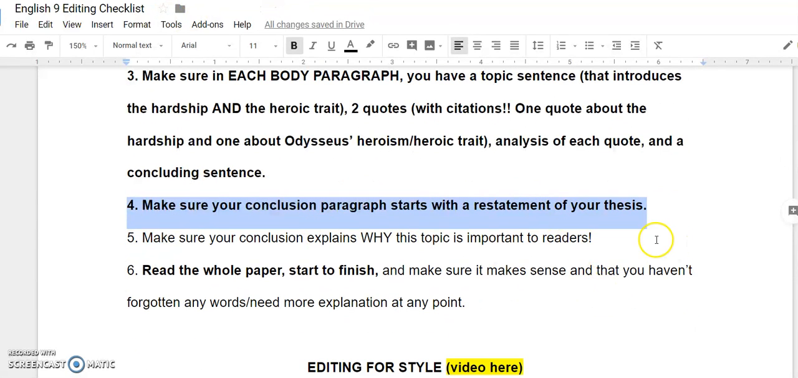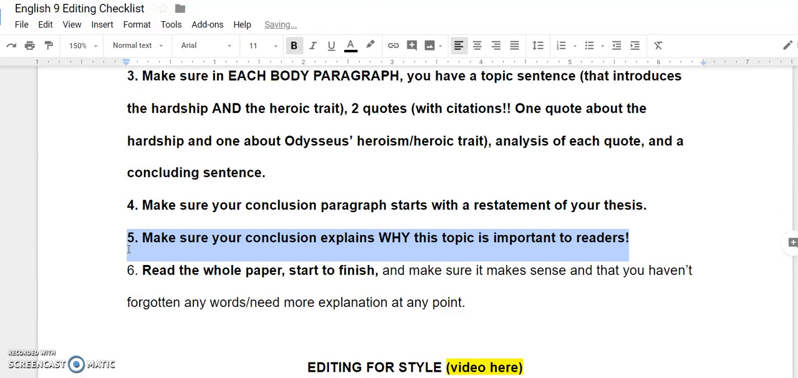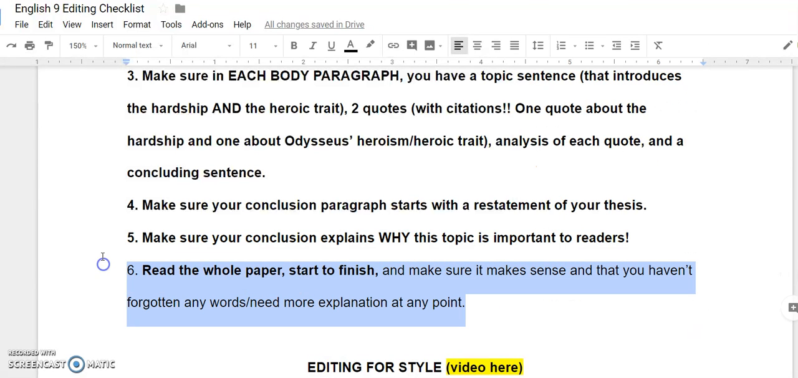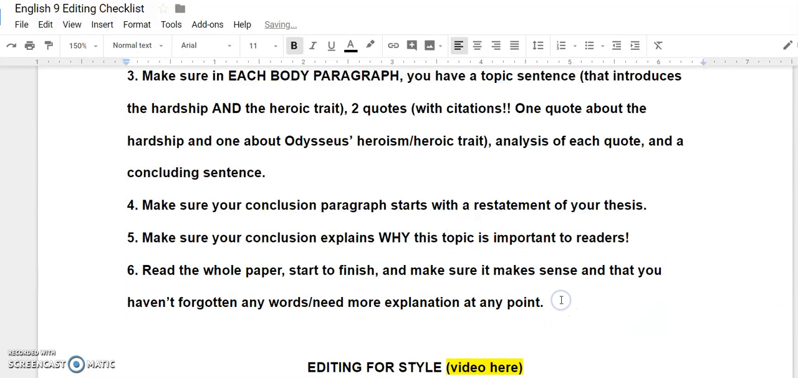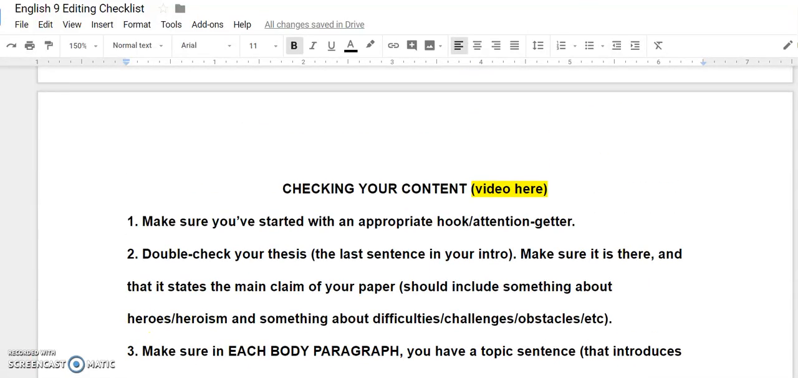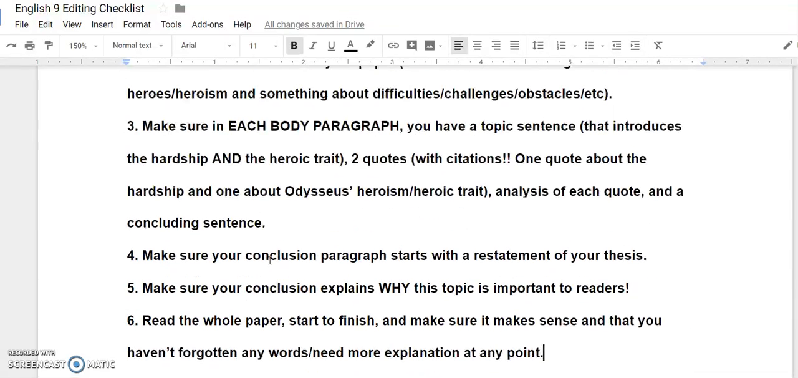Then make sure you explain why this is important to readers. And if you see the handout that I gave you guys yesterday about concluding paragraph, it should be on Canvas announcements. It gives you some ideas to think about, some questions to answer in terms of what readers can learn. And then finally, in terms of content, read your whole paper start to finish and make sure it makes sense and that you haven't forgotten any words or need any more explanation. Because a lot of times people will stop writing mid-sentence and then forget that they haven't finished that paragraph and just not come back to it. So read your whole paper from start to end. And that should fix your content issues, hopefully. So the next step will be to edit for style, which should be your next video.